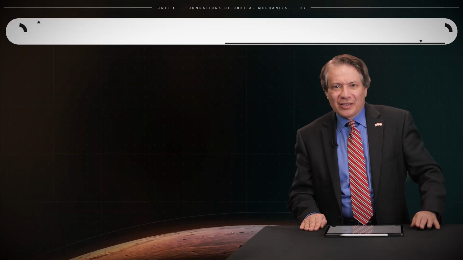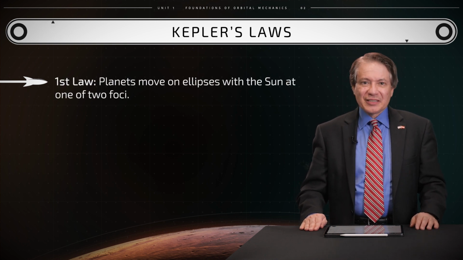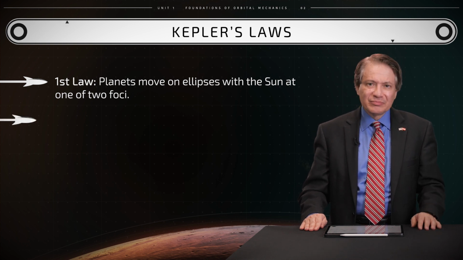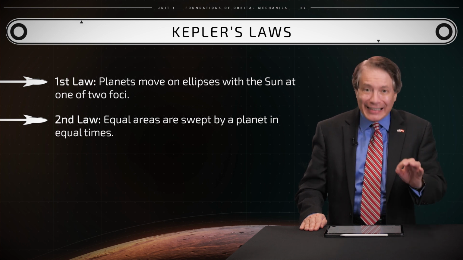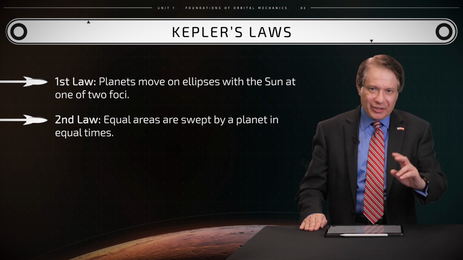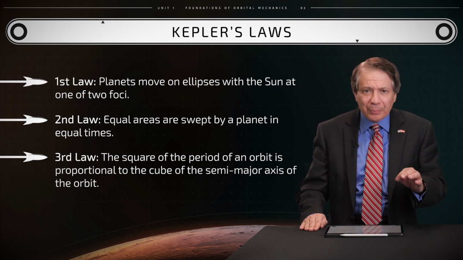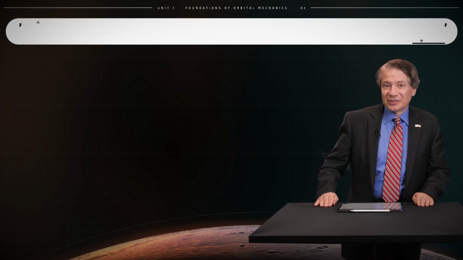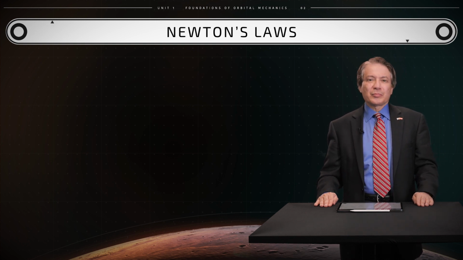But what are Kepler's laws? First law: planets move on ellipses with the Sun at one of the two foci of an ellipse. Second law: equal areas are swept by a planet in equal times. Third law: the square of the period of one orbit is proportional to the cube of the semi-major axis of that orbit. We will now be able to connect Kepler's laws with Newton's laws.